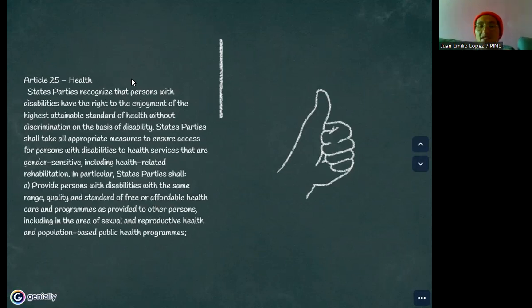This article on health is very important because, as you saw, it follows the article on education, article 24. But the articles come together because, according to the different laws, the different states will need to recognize people with disabilities according to different standards.